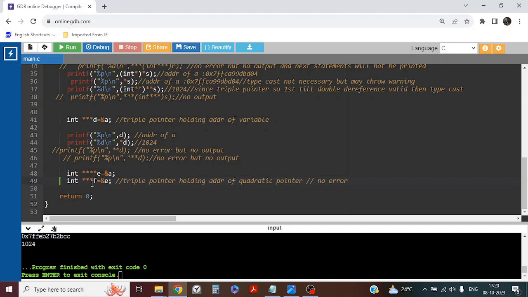There will be no error like that. It is a pointer, so it can hold the address of any pointer, even a 10 times pointer, a 9 times pointer address it can hold. So here the triple pointer is holding the address of a quadruple pointer. So it is valid. These are the in-depth concepts which you will not get everywhere.